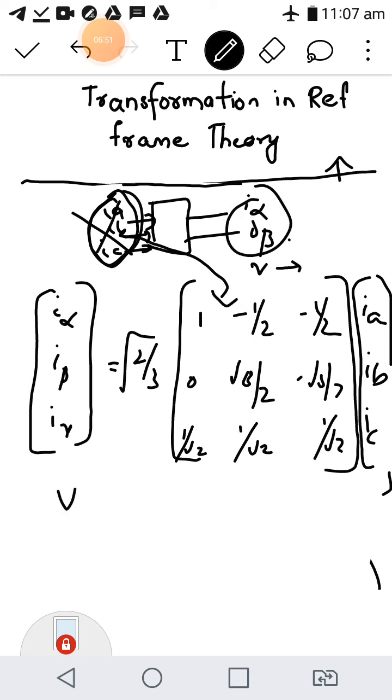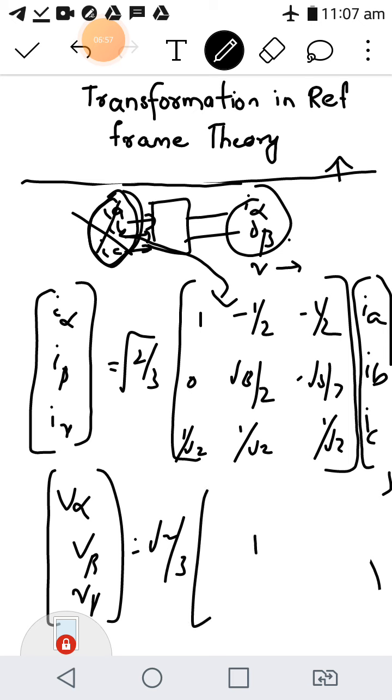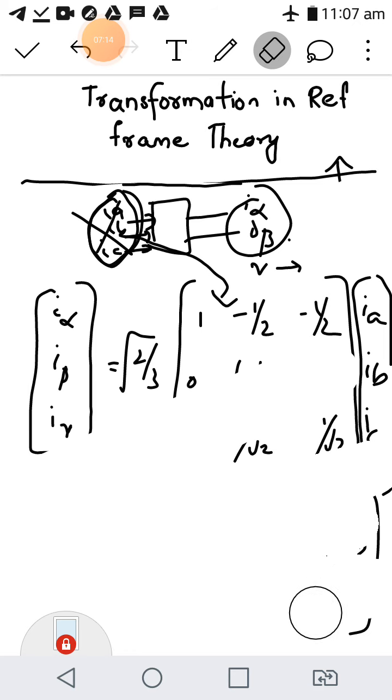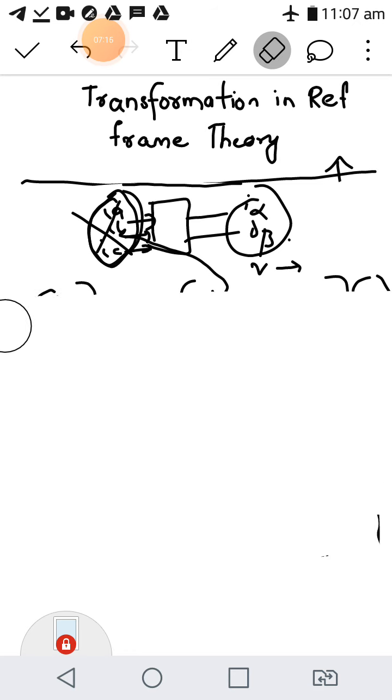Similarly you can do V alpha, V beta, V gamma is equal to root of 2 by 3 into the same matrix into VA, VB, VC. So if you apply this kind of transformation, you can project your three-phase quantities into two stationary reference frames, alpha and beta, and you get the corresponding current alpha and beta, I alpha, I beta, or V alpha, V beta. This is very important. Clark's transformation matrix.